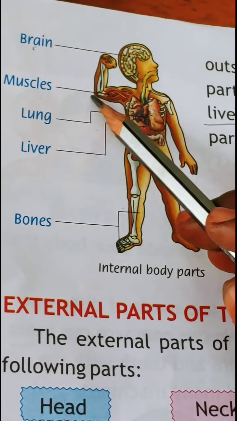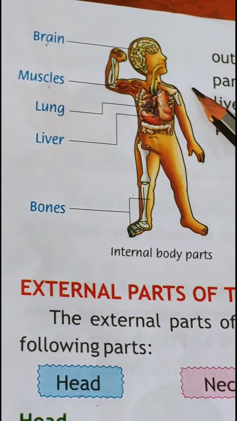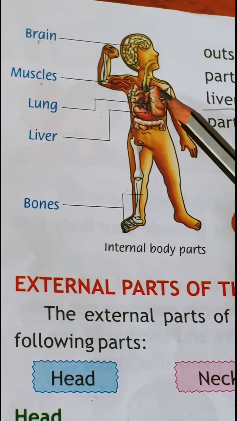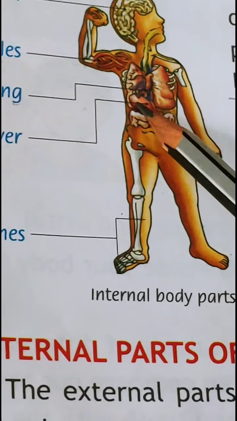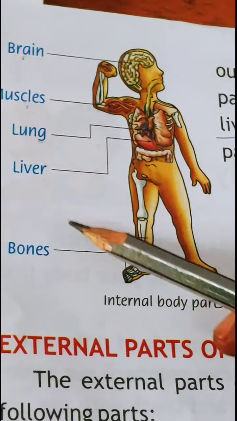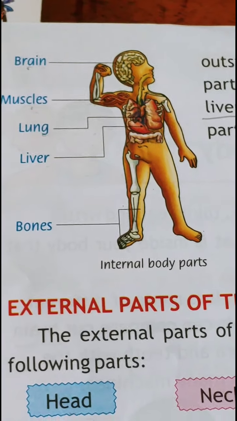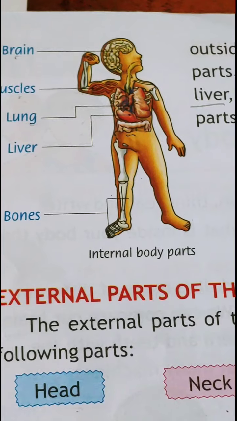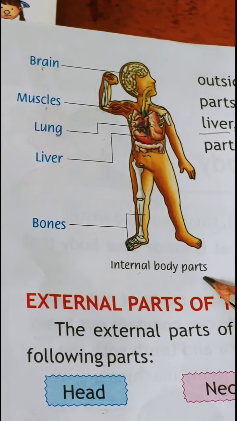Next, see the muscles. Lungs are present on either side of the chest, inside the rib cage. They are called lungs. Followed by liver, bones. So these are the body parts which cannot be seen outside. They can be visible only inside our body. So these body parts are called internal body parts.